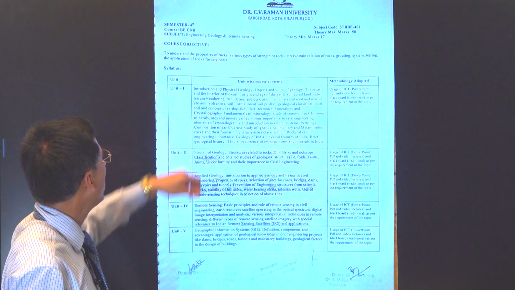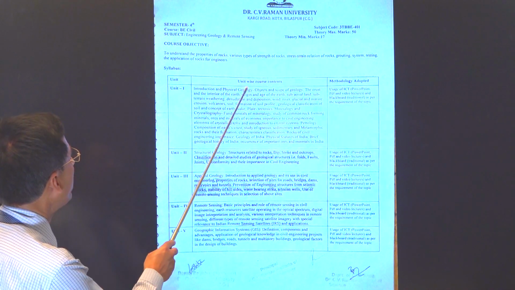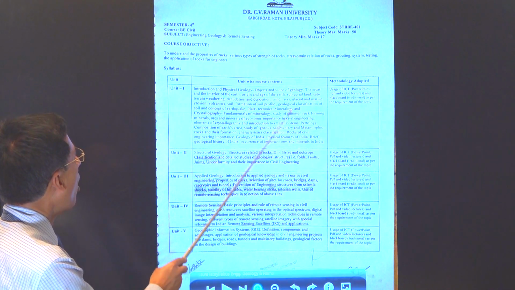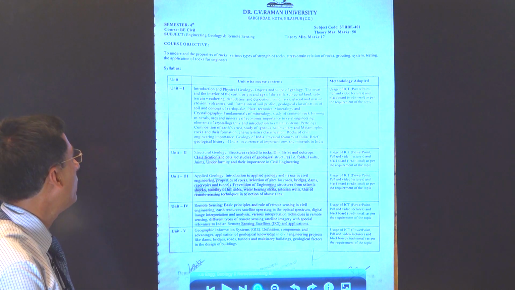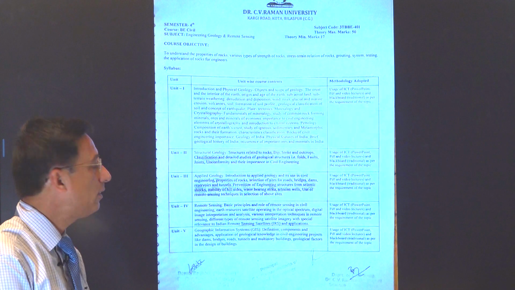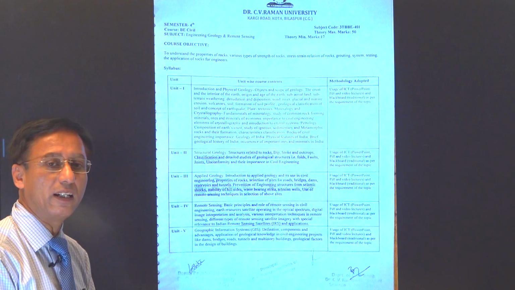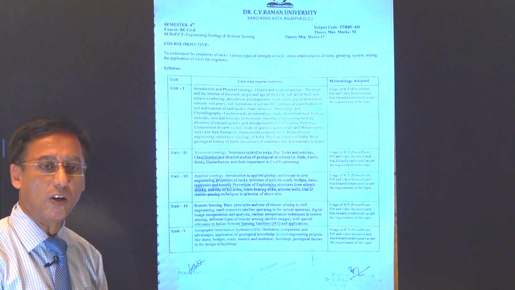In engineering geology and remote sensing, unit 1 is the introduction to physical geology: objective and scope of geology, the crust and the interior of the earth, origin and age of the earth, subaerial, subterranean, weathering, denudation, deposition, wind, river, glacier, marine erosion, volcanoes, soil formation, etc.